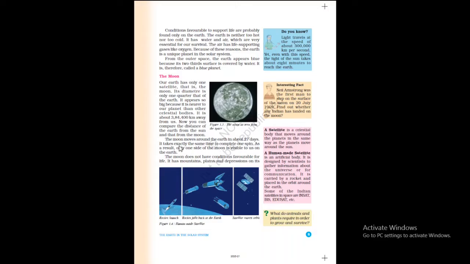It takes exactly the same time to complete one spin. Spin means wheel around quickly, as a top spins. As a result, only one side of the moon is visible to us on the earth. And that is why we could not see the other side of the moon.